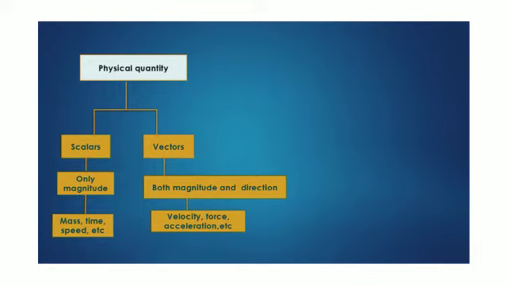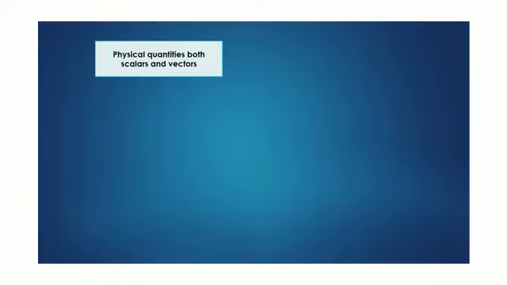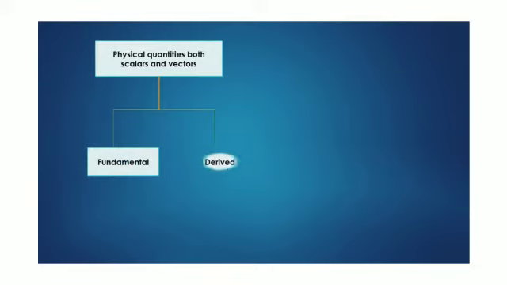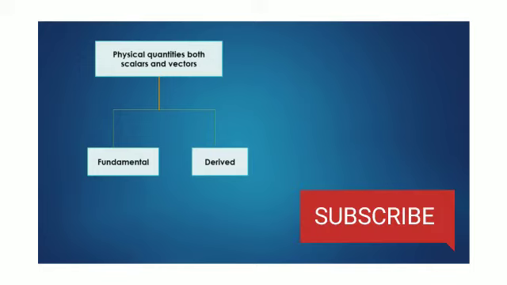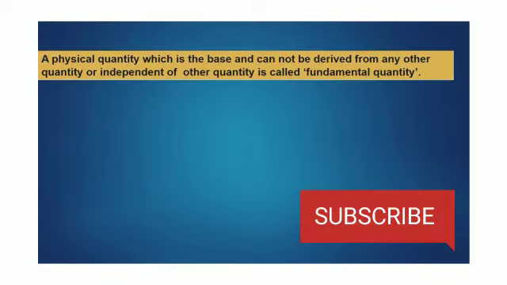Now we have another classification of physical quantities, based on whether they are independent of each other or dependent on each other. So whether they are scalar quantities or vector quantities, we have two classes of physical quantities: fundamental physical quantity and derived physical quantity. Now let us understand what are fundamental quantities and derived quantities.